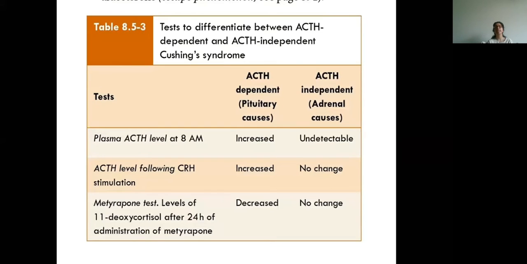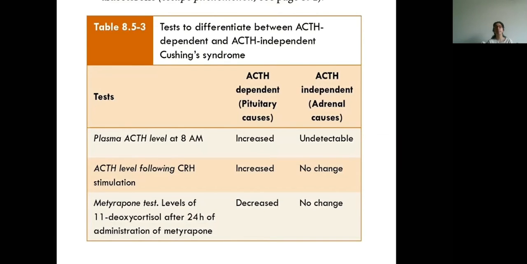Then ACTH level following corticotropin releasing hormone stimulation. CRH increases the level of ACTH normally, and also in ACTH dependent, the increased ACTH will occur, but there will be no change in the level of ACTH in case of ACTH independent Cushing's disease.